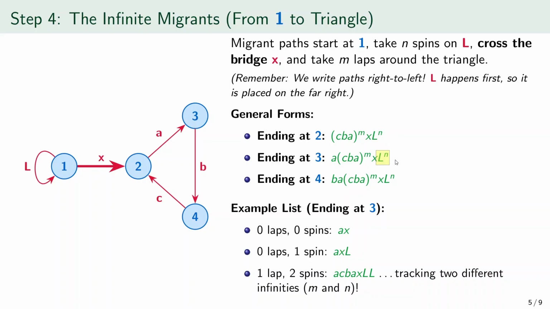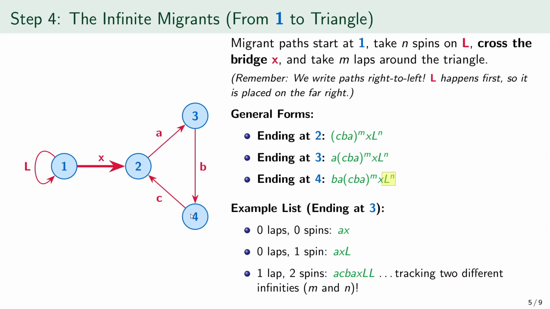For paths ending at object 4, the written form is BA followed by CBA repeated m times, then X, then L repeated n times. Read from right to left, that means first do n spins on L at object 1, then cross X to object 2. Then perform m full laps around the triangle based at object 2. Then take A from 2 to 3, and then B from 3 to 4. So these are migrant paths from 1 to 4.